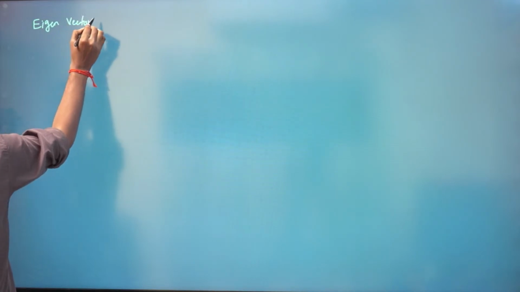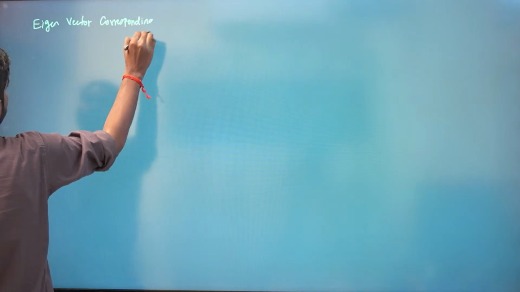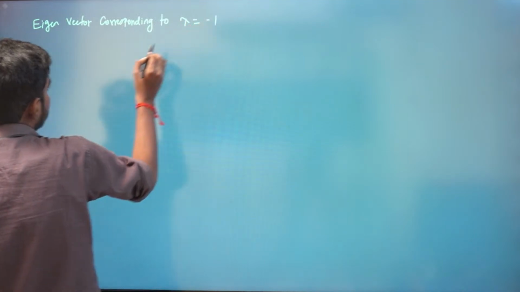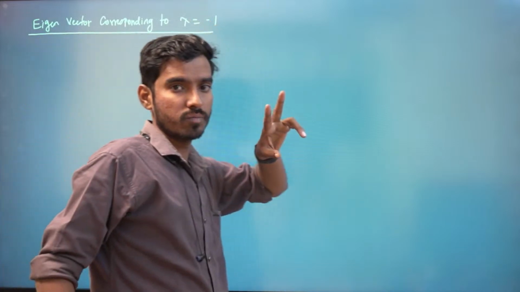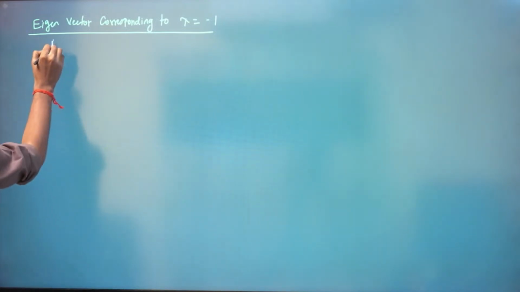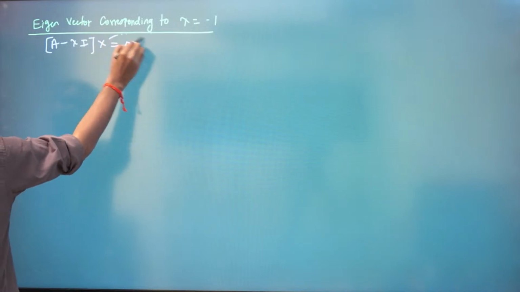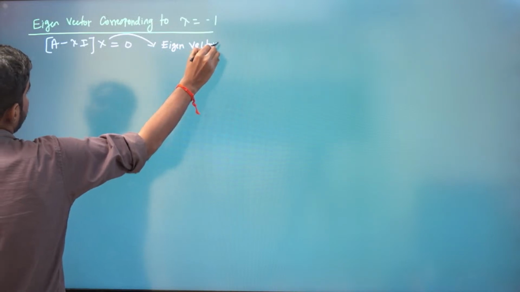Eigenvector corresponding to lambda equal to minus 1. I'm telling many additional facts, that's why it is taking time, but not an issue, right? The thing is you have to understand to the core. What is the arithmetic multiplicity for minus 1? It is 2 because minus 1 is appearing 2 times. So we will find the eigenvector corresponding to this. So A minus lambda I of x is equal to 0. This x is called eigenvector. Eigenvector is always an infinite set also.